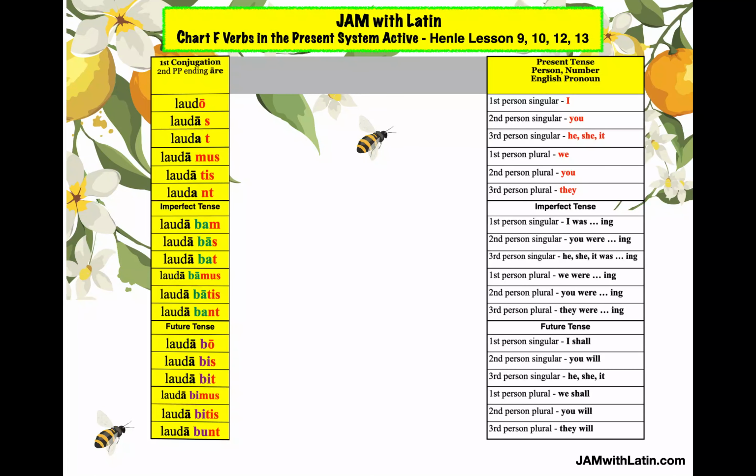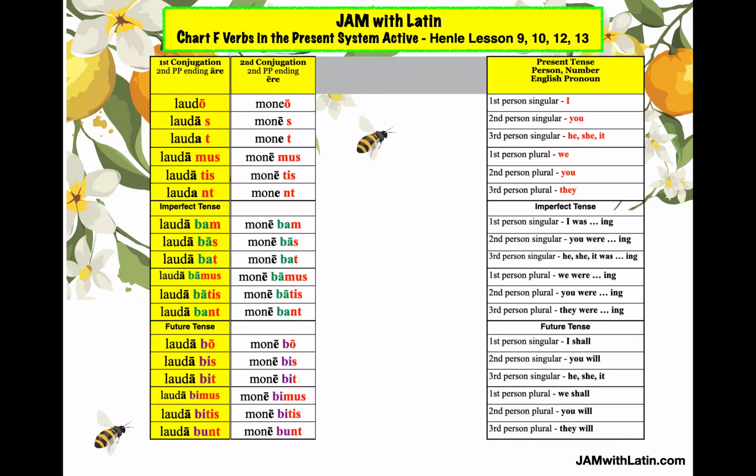Now, here is my Jam with Latin chart, just so you can see the pattern of the verb endings, because this is the key to Latin, the patterns. And the first conjugation all use the stem from the second principal part, are, and then you add our standard verb endings: bo, bis, bit, bimus, bitis, bunt. Now, if you're in lesson 10, you're going to have the second conjugation. But look at the endings. They are exactly the same as the first conjugation. The only thing that changes is the stem of the verb.